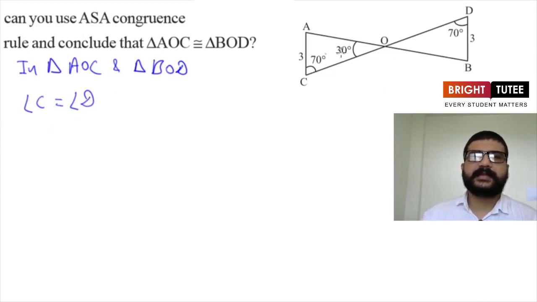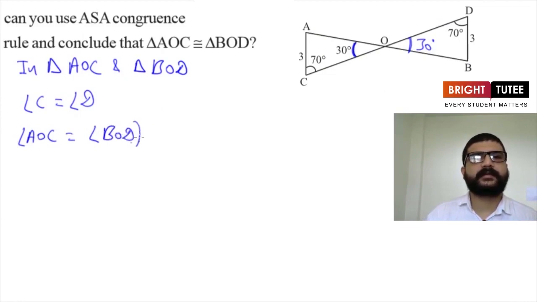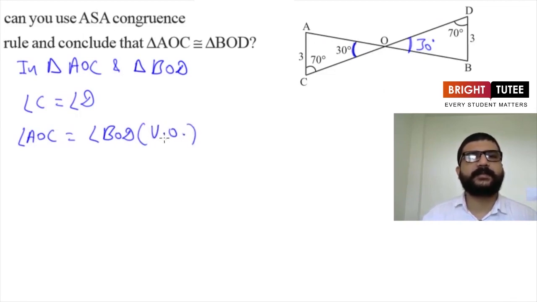What else do we have? See here one angle is this angle O, that is angle AOC is equal to this angle. We can name it as angle BOD. This is also 30 degrees because these two angles are vertically opposite angles. So we can write it here, angle AOC is equal to angle BOD. And they are equal because they are vertically opposite angles. So here this VO means vertically opposite. We have to write the complete name while writing in the exam.